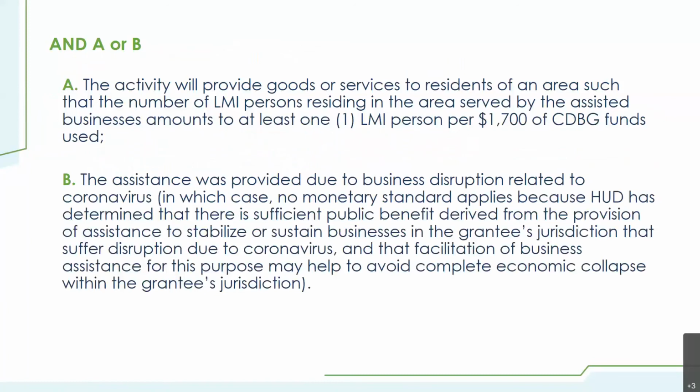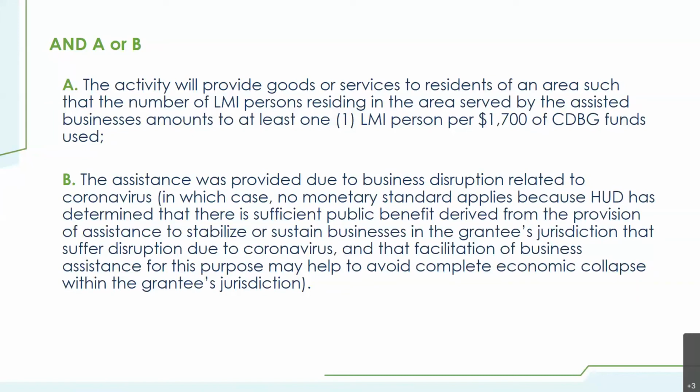Either A, the activity will provide goods or services to residents of an area such that the number of LMI persons residing in that area served by the assisted business amounts to at least one LMI person per $1,700 of CDBG funds used, or the assistance was provided due to business disruption related to coronavirus, in which case no monetary